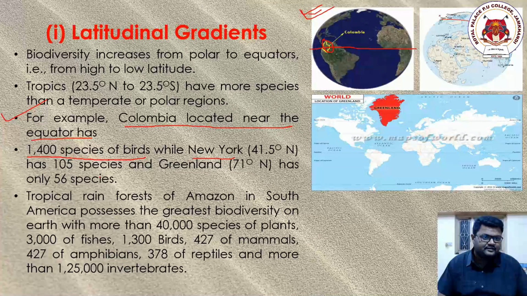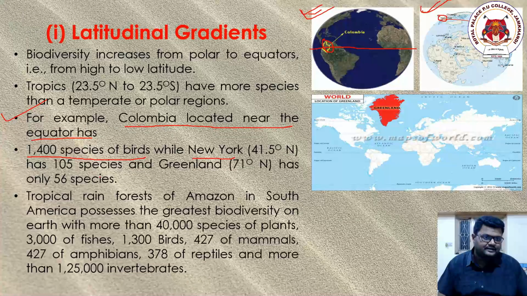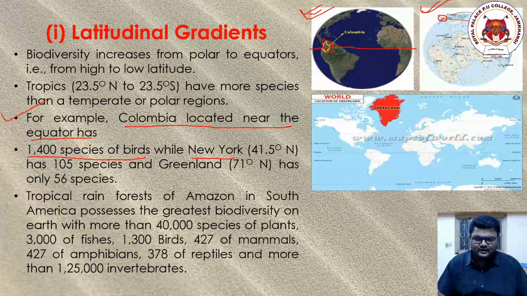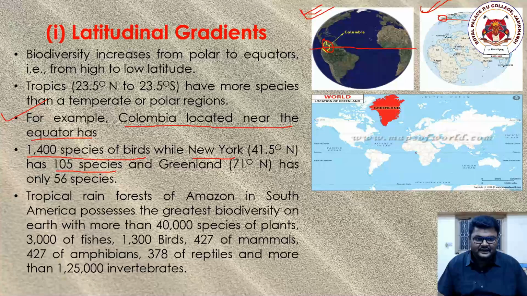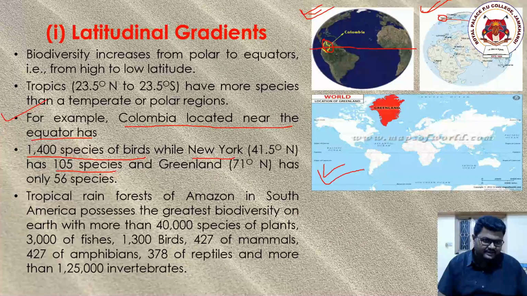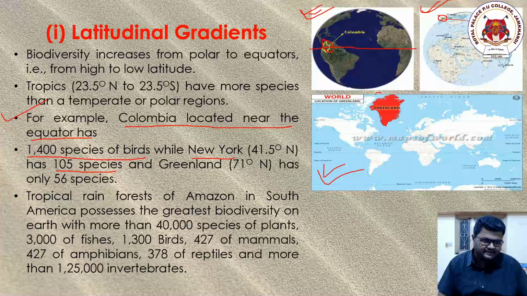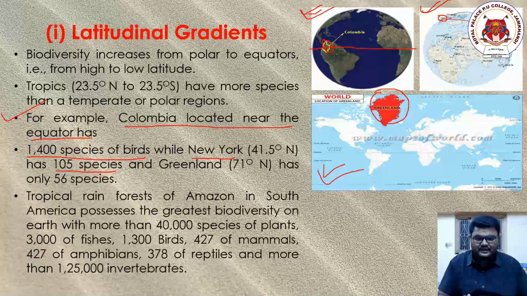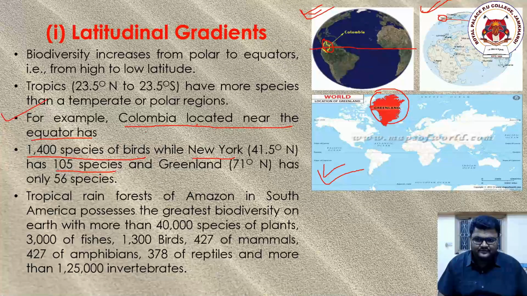Here you can find the second diagram, the second photo. Here you can find New York, which is in a temperate region. New York has got 105 species. And if you go to Greenland, if you see the globe like this, this is the third diagram. In this diagram, the red-colored area is called Greenland, which is completely present in the polar region, and has got only 56 species.